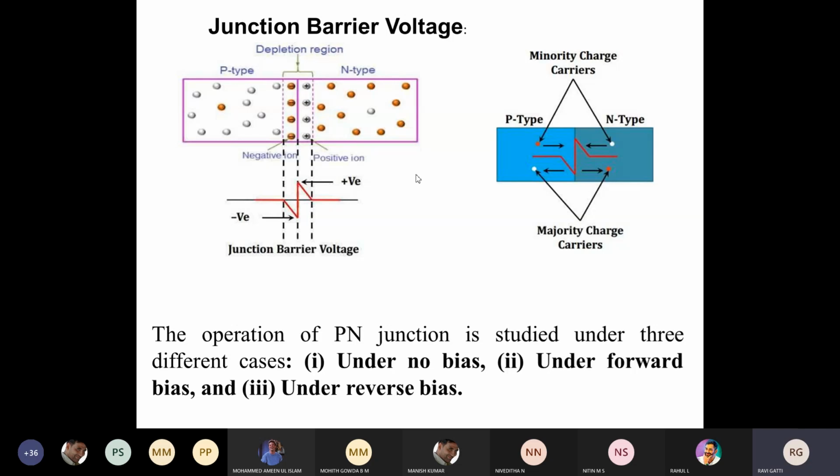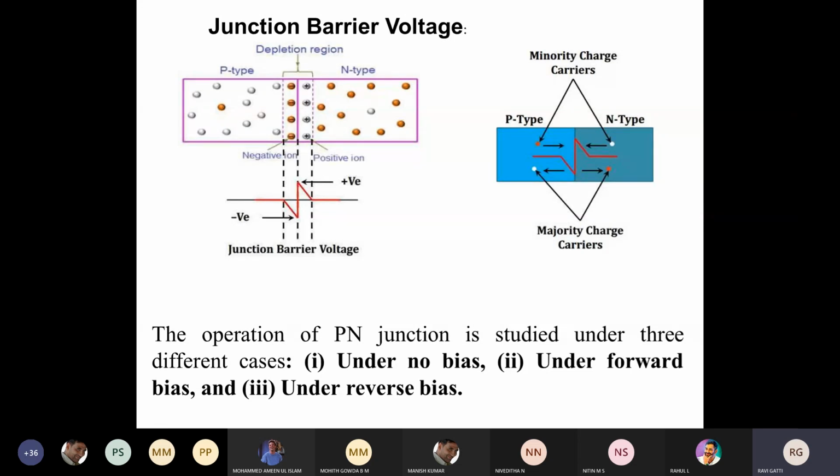That junction barrier voltage, we call it the threshold voltage. You can see here in the p-type there is a voltage difference, and here also there is a voltage difference. Therefore a voltage difference has been exerted in the depletion region.